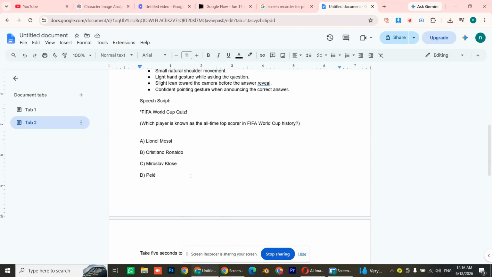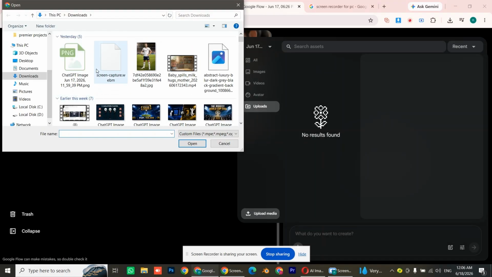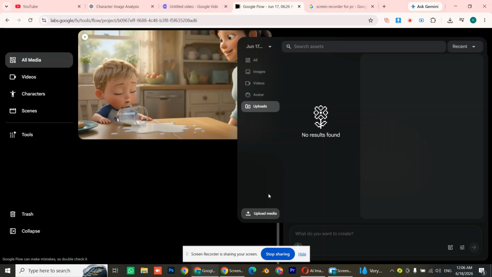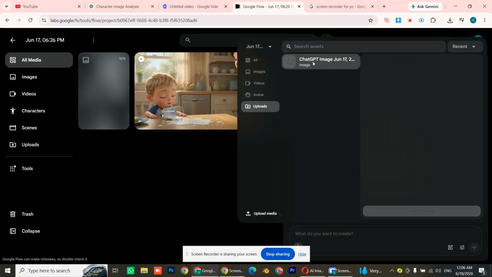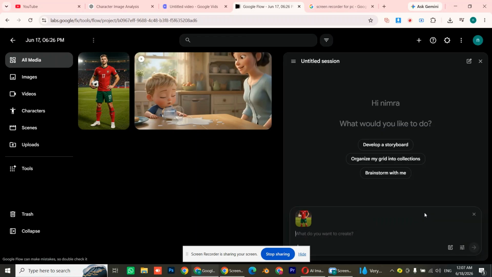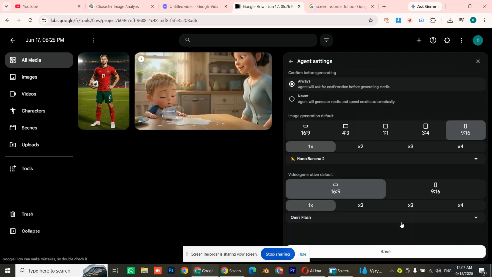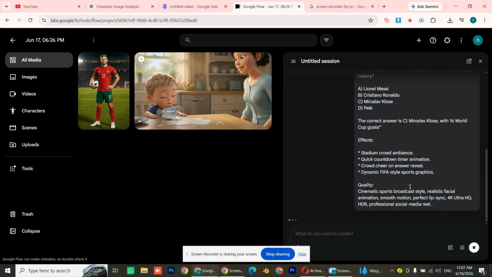After that, copy the complete video prompt and head over to Google Flow, because that's where we'll generate the video. Once you're inside Google Flow, upload the character image that we downloaded earlier. After the image has been uploaded successfully, paste your video prompt into the prompt box. Next, click on the Settings option and make the following adjustments. Set the aspect ratio to 9:16, vertical format. Select VO Flash as the generation model. After applying these settings, submit the prompt and start the generation process.